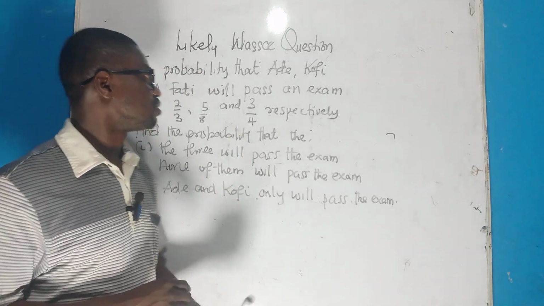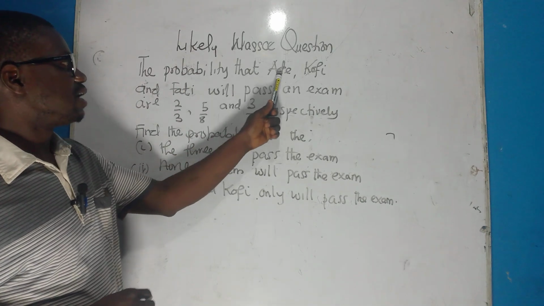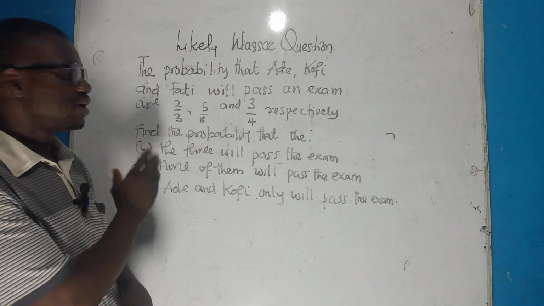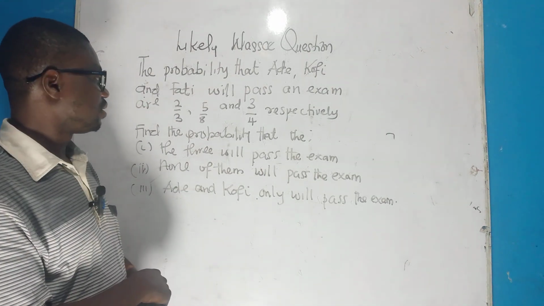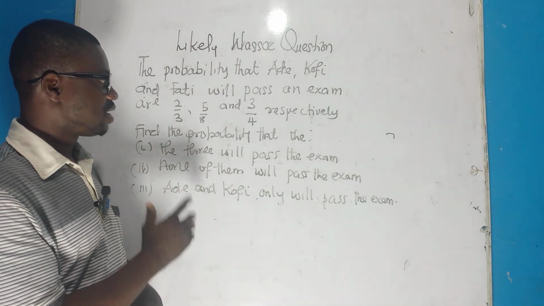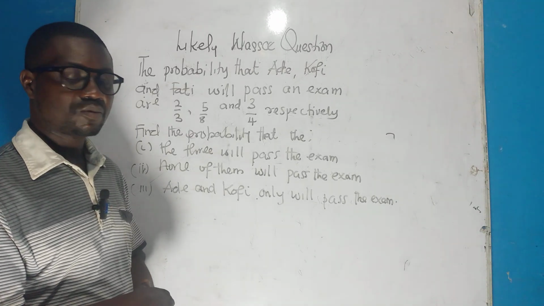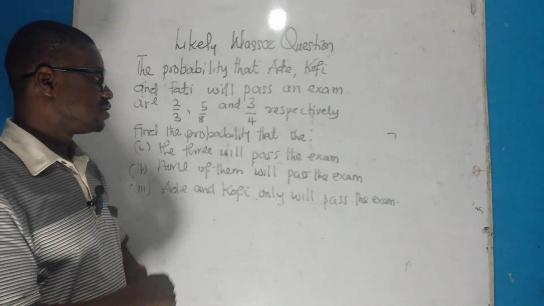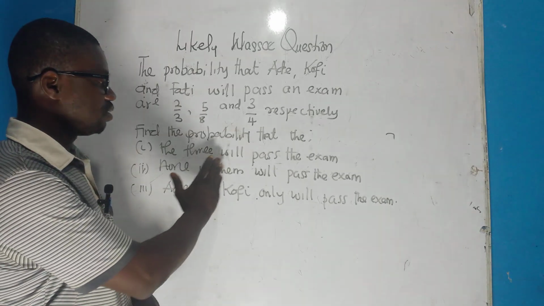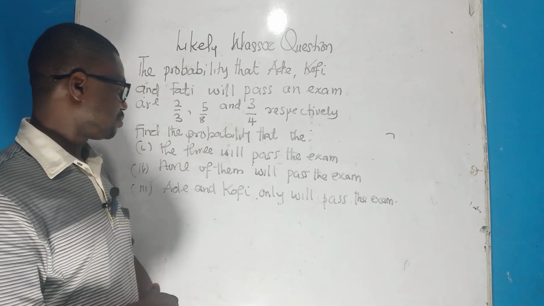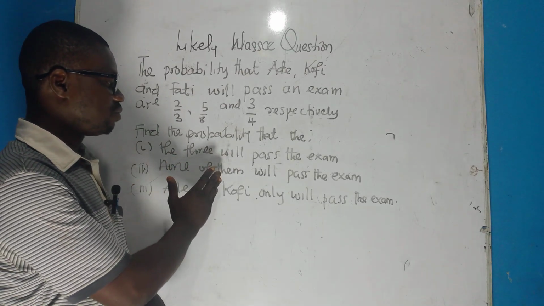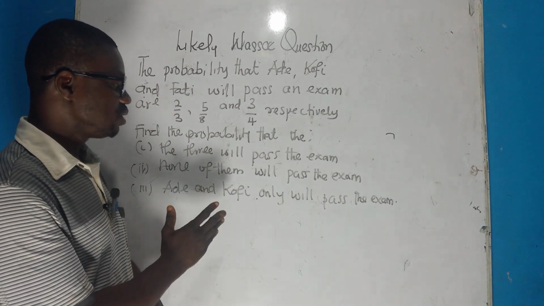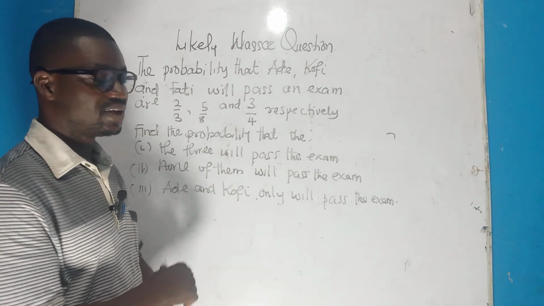Now let's look at this question. The probabilities that Ade, Kofi and Fatih will pass an examination are 2 over 3, 5 over 8, and 3 over 4, respectively. Find the probability that the 3 will pass the exam. None of them will pass the exam. Ade and Kofi only will pass the exam.